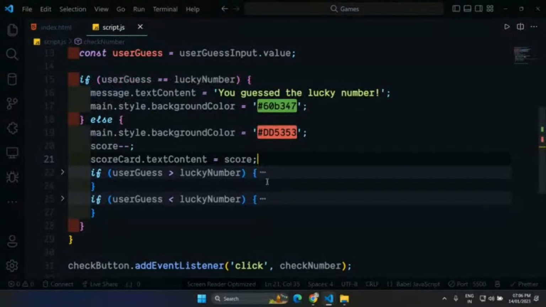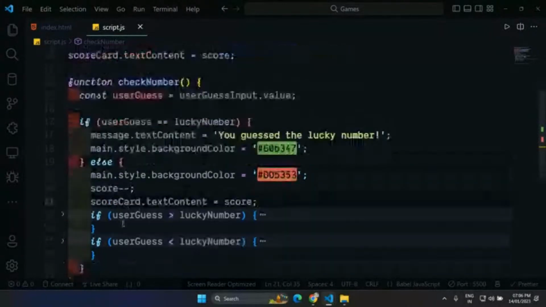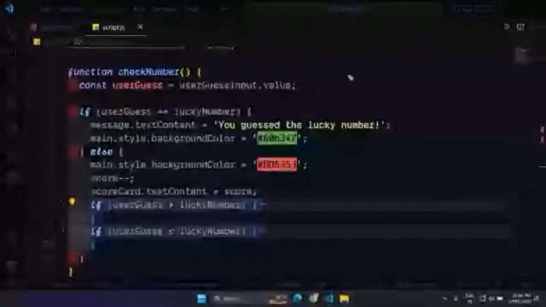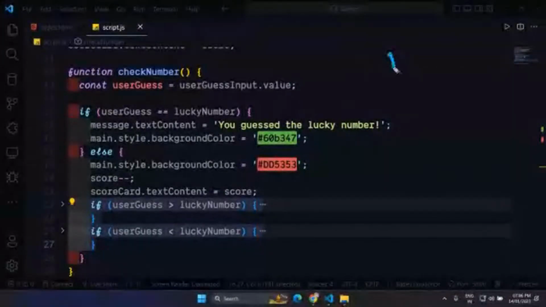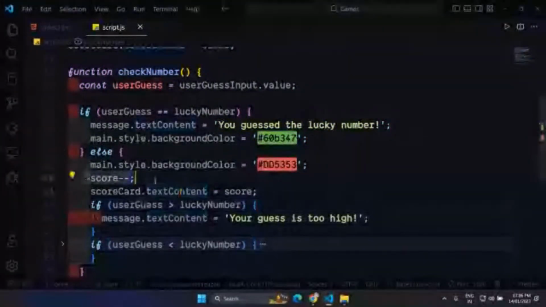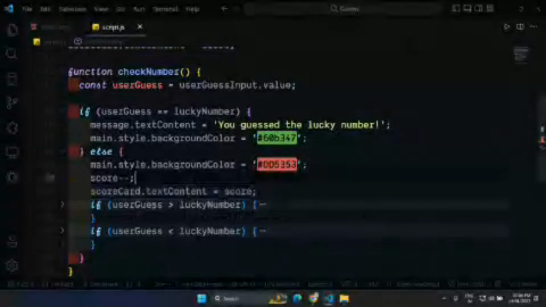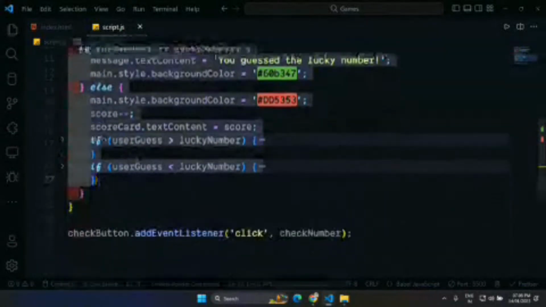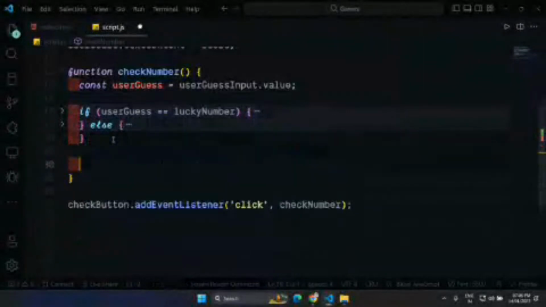But there is also one more thing that we have to check. If the score is less than 1, then we just have to show the user that you have lost the game. So after decreasing, if the score becomes less than 1, we have to show a message that you have lost the game. So let's just do this thing at the very bottom. After all this, let me just write one more condition.